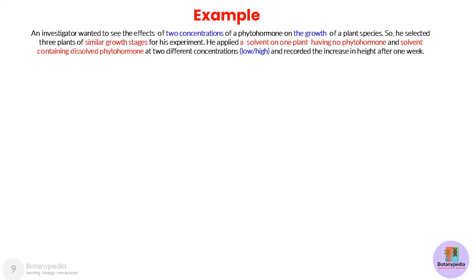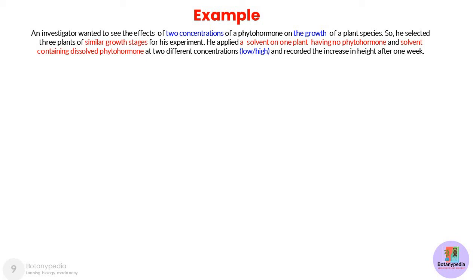So this is the example. An investigator wanted to see the effects of two concentrations of a phytohormone on the growth of a plant species. So what is a phytohormone? It is a kind of chemical that we can apply on the leaves of a particular plant to see whether it has any effect on the growth or it doesn't have any effect. So the investigator used two concentrations of that hormone, and he wanted to see whether there is any effect of applying this particular hormone on the leaves of the plant on its growth.